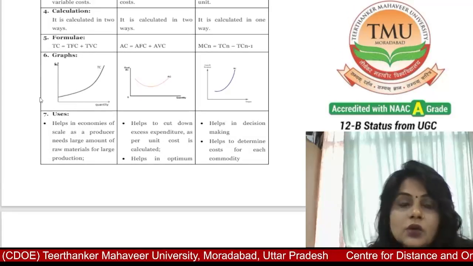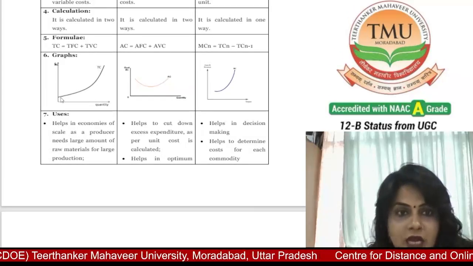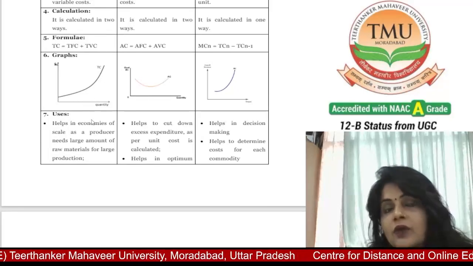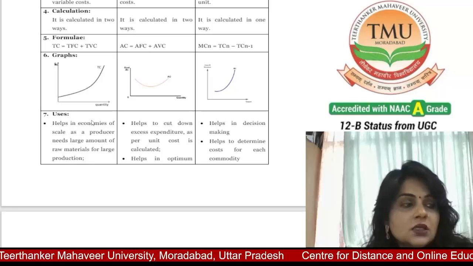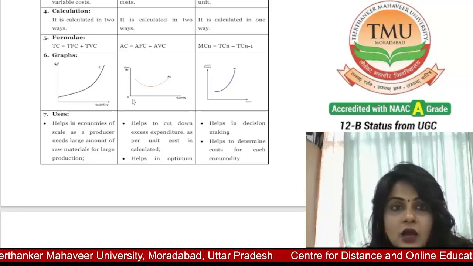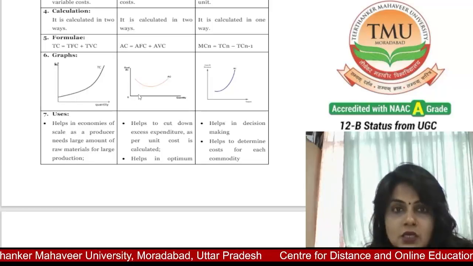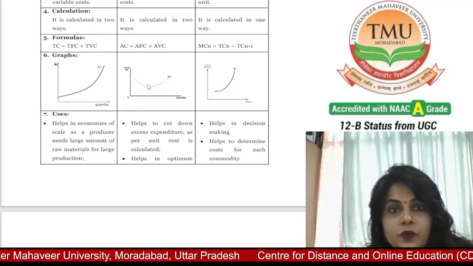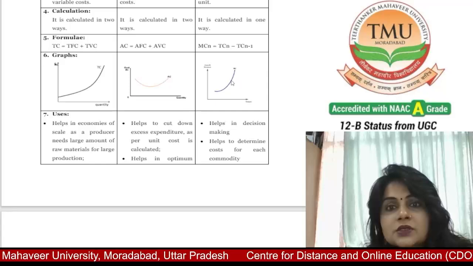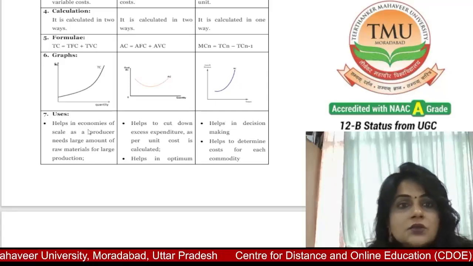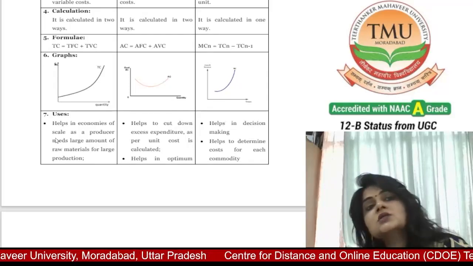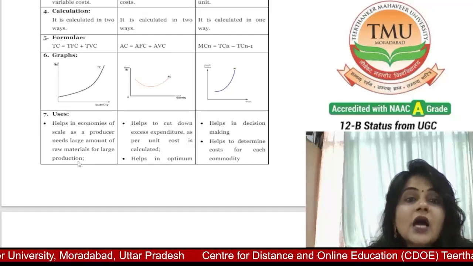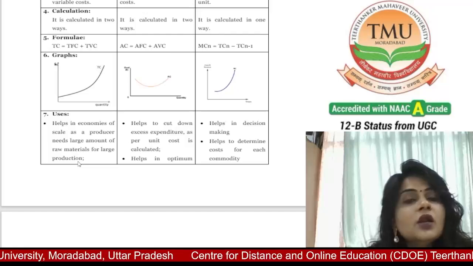Total cost graph always goes upward, because when the producer increases the level of production, total cost also increases. The average cost graph is always U shaped, and its graph looks just like it. Total cost helps in economies of scale, as a producer needs a large amount of raw materials for large production.